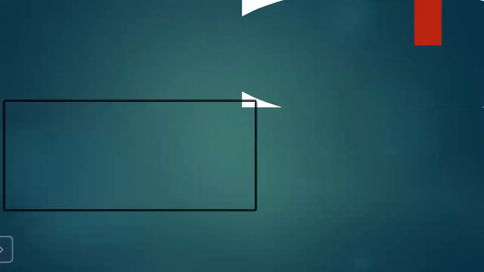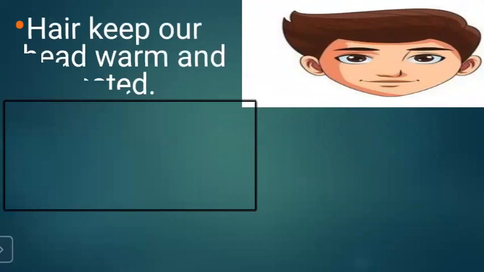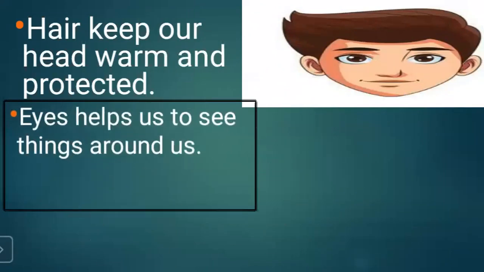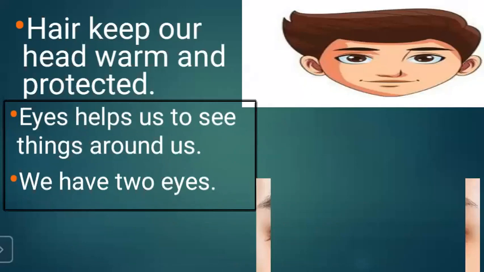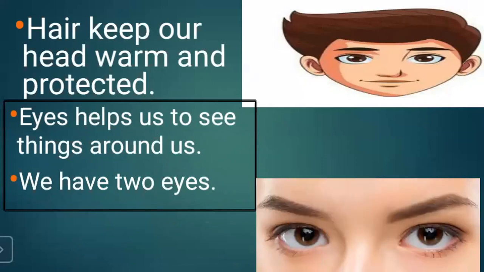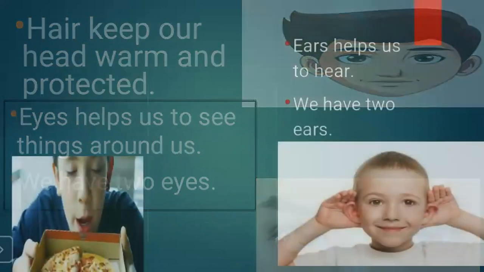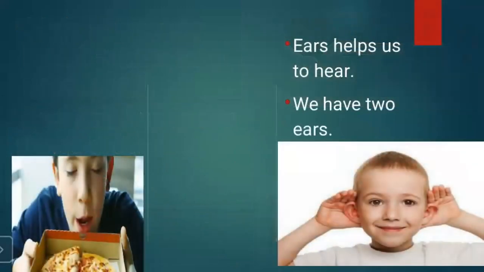Now children, we have learned also about hair. Hair keeps our head warm and protected. Eyes. With the help of the eyes, we can see the things around us. We have 2 eyes. Now, children, this is the picture of eyes. Ears. Ears help us to hear. We have 2 ears.